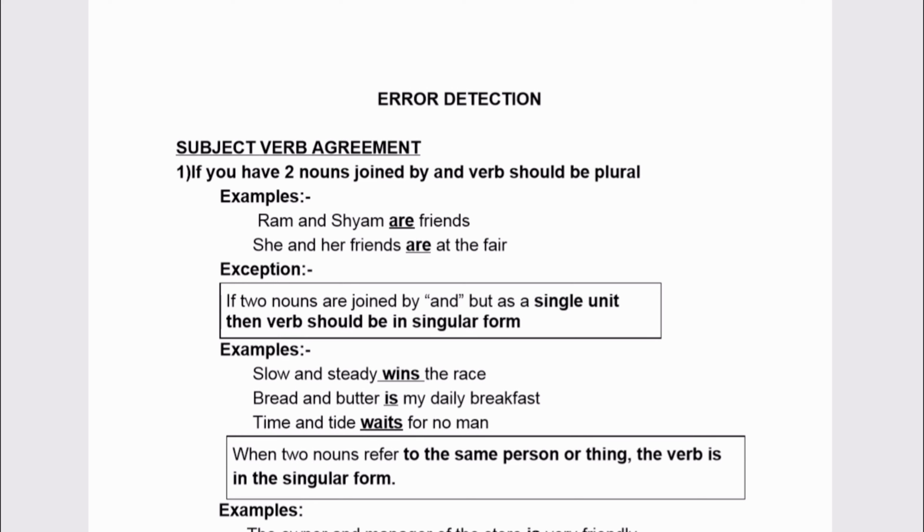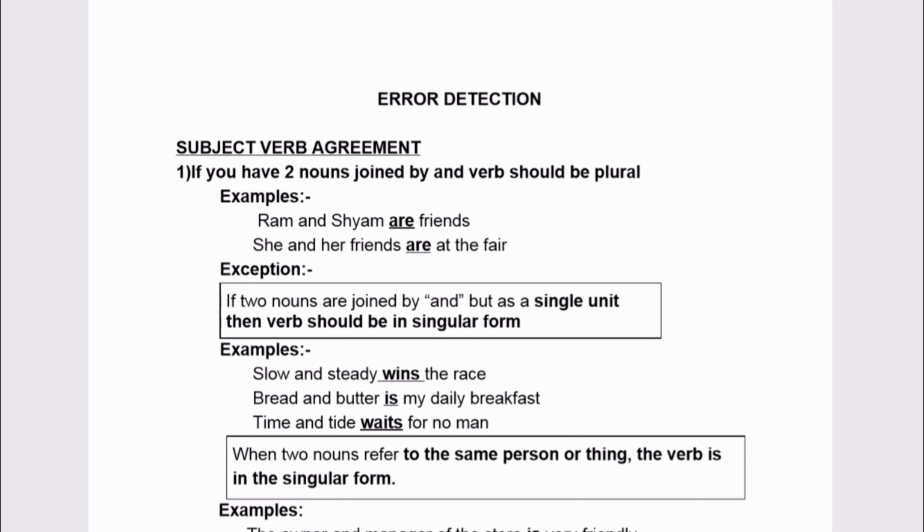Today we will be seeing how subject verb agreement is given in error detection and where mainly students fail, because sentences seem to be correct if you read. But there are certain rules how a verb should agree with the subject given. Let us see those rules.